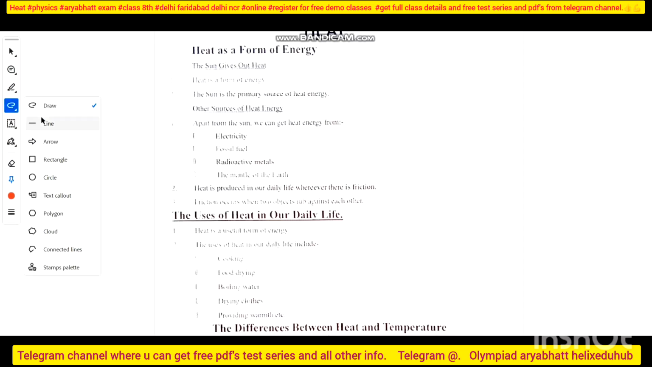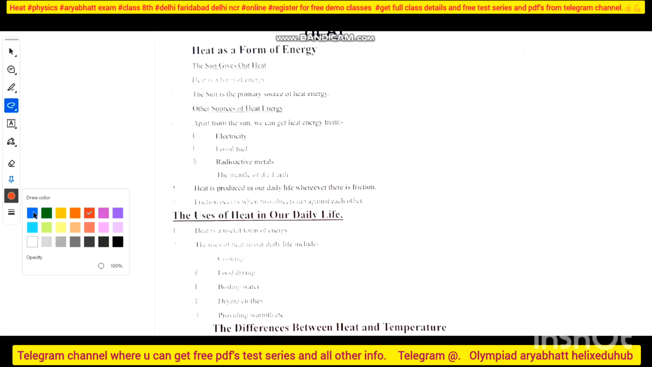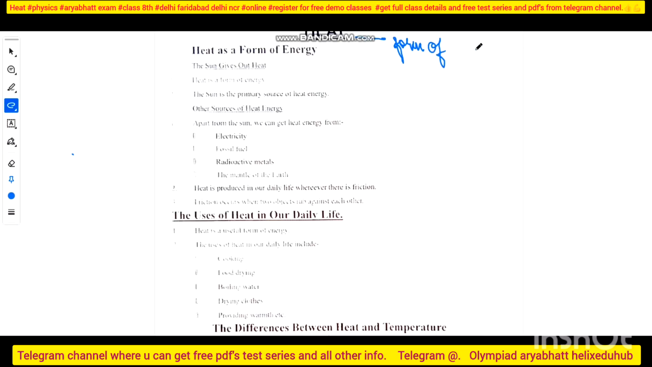When I say heat, what is the first thing that comes to your mind? Heat is a form of energy, right? That is the first thing. Second, there are several sources from where I can get this form of energy. The most important one is the sun, right? Why? Because the sun is the overall source for our earth. The sun is the primary source of heat energy.